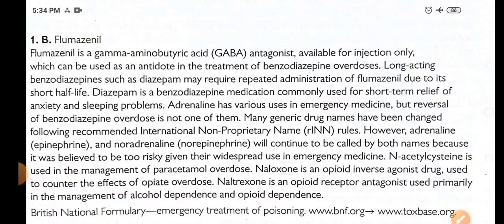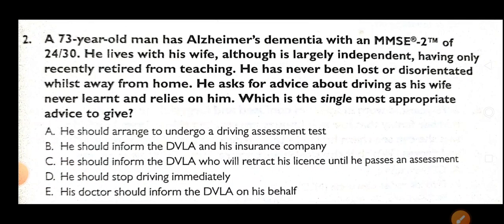The medicine is Naltima. Now, a 73-year-old man has Alzheimer's dementia with an MMSE of 24/30. He lives with his wife. Although largely independent, having only recently retired from teaching, he has never been lost or disoriented whilst away from home. He asks for advice about driving as his wife never learned and relies on him. Which is the single most appropriate advice to give?